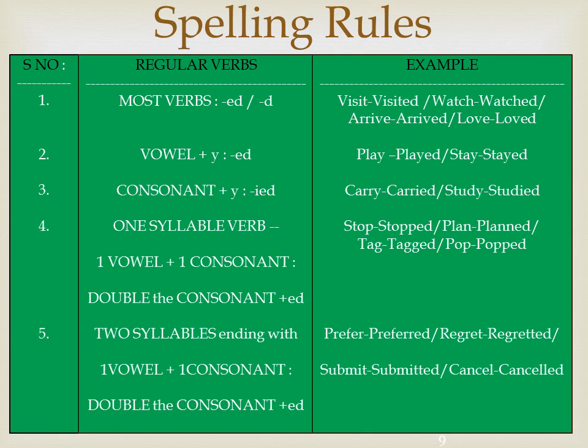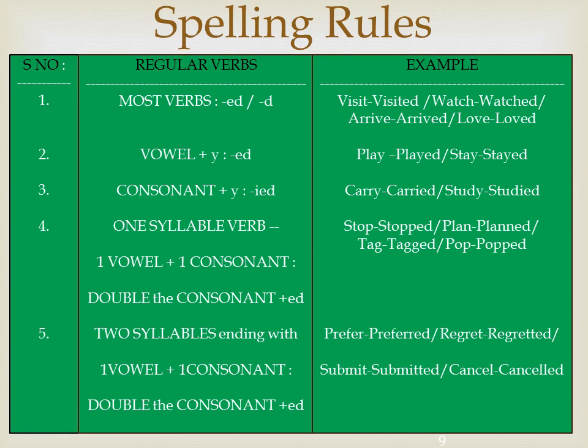Here are the spelling rules for regular verbs to form past tense. Most base verbs take ed to form past tense. For example, visit, visited, watch, watched, etc. If the verb has a silent E at the end, add D to form past tense. Arrive, arrived, love, loved, etc. If the verb has a vowel and Y at the end, add ED to form past tense. Play, played, stay, stayed. If the verb has a consonant plus Y, omit Y and add IED to form past tense. Carry, carried, study, studied, etc.